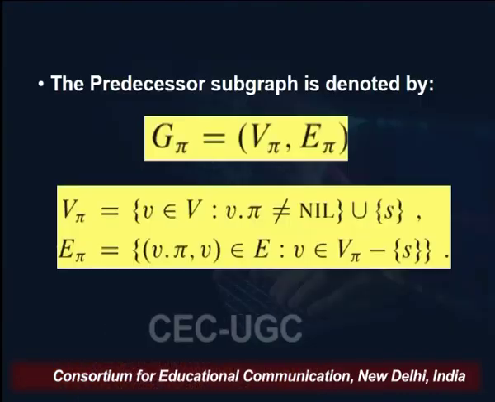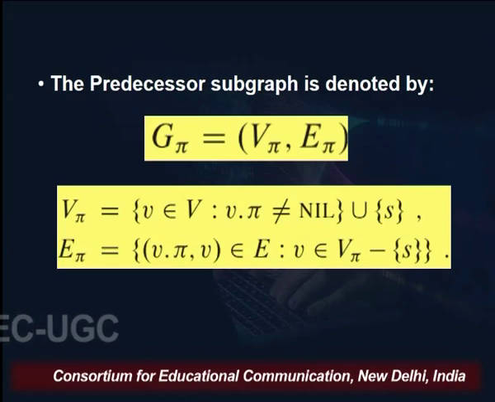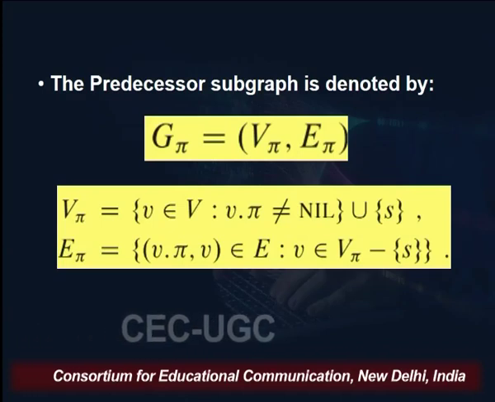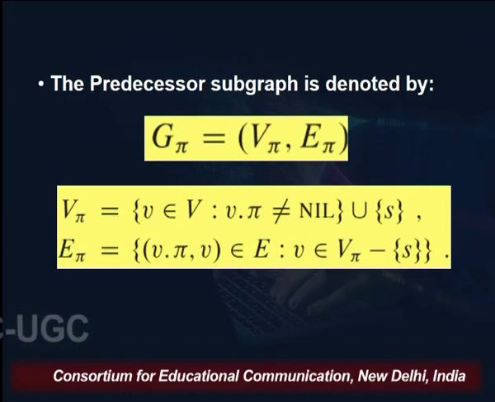Now, when we talk about the shortest path problem and we are maintaining the list of predecessors also, at the end we can have a predecessor subgraph. This predecessor subgraph is denoted by G of pi. So, G of pi is a set of V pi and E pi. V is the vertices, E is obviously the edges. What is the definition of V pi and E pi?